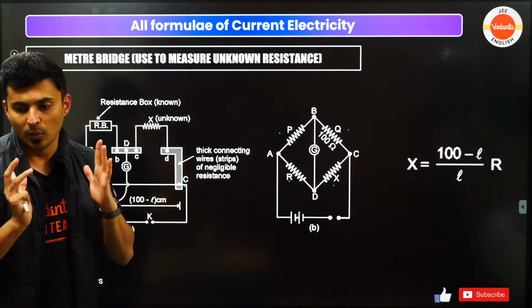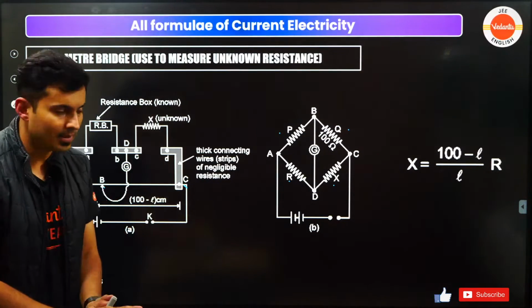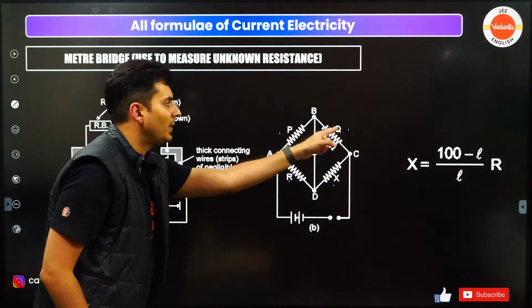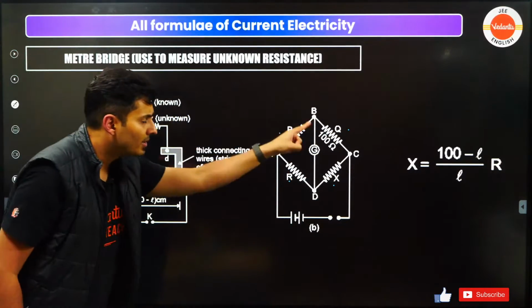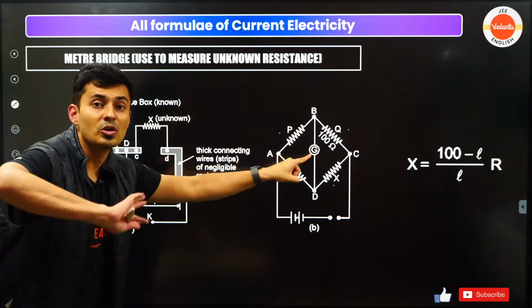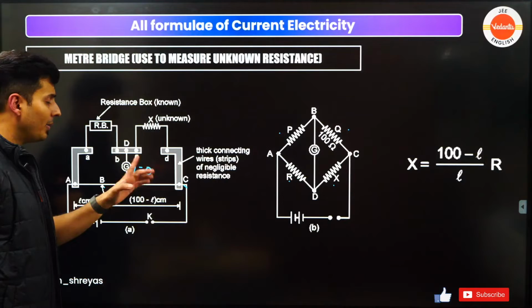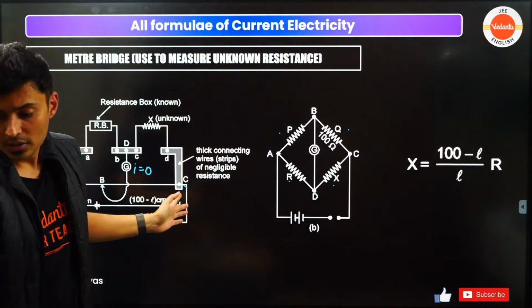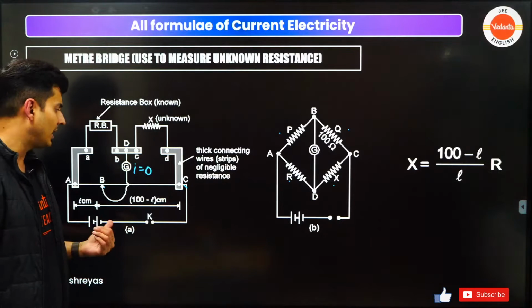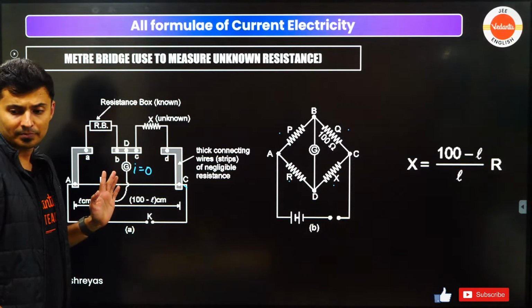That's how it works. Is this understood, everyone? It's just the ratio, this by this, this by this. If they are equal, then the circuit is balanced. This galvanometer is useless. No current will flow through it. The current flowing through the galvanometer will be zero. This is for JEE and Eamcet, not for CBSE. Okay, I hope this is fine.